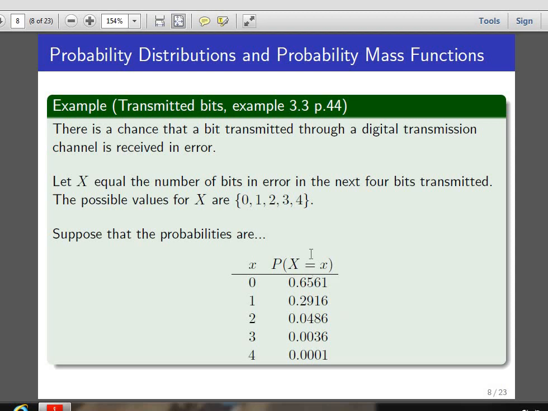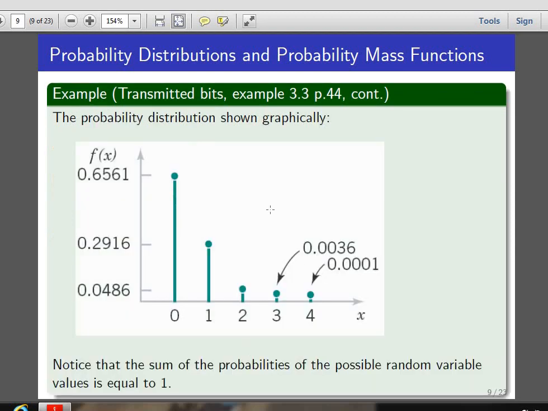And graphically we can show this like that. On the horizontal axis, x takes the values 0, 1, 2, 3 and 4, and on the vertical axis it represents the probability of x for different values.